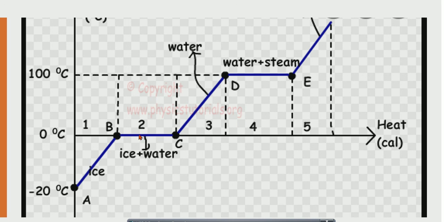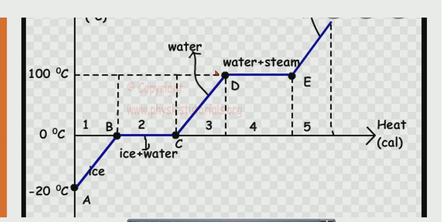See here, 0 degrees Celsius. I am giving heat and continuously the heat is rising. Here the temperature is still 0 degrees Celsius, but ice converts to a mixture of ice and water. Now from water, the temperature rises; this portion is where the temperature rises.